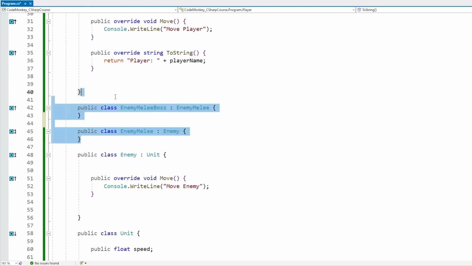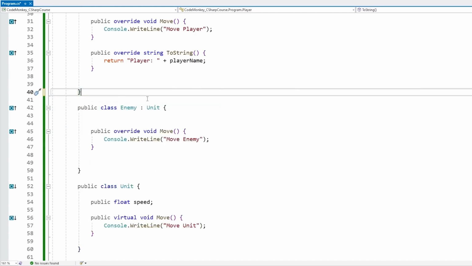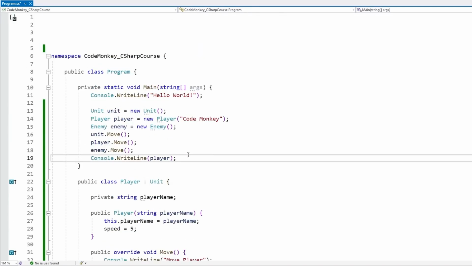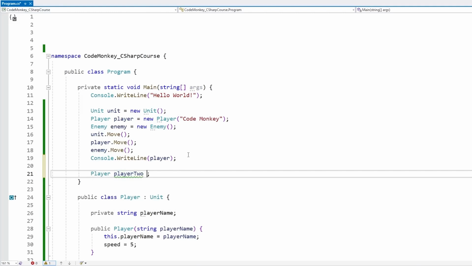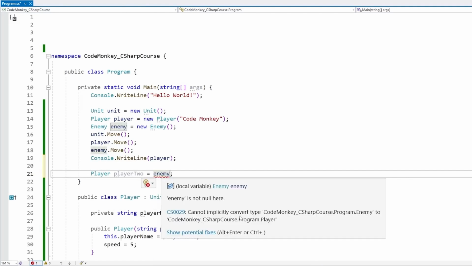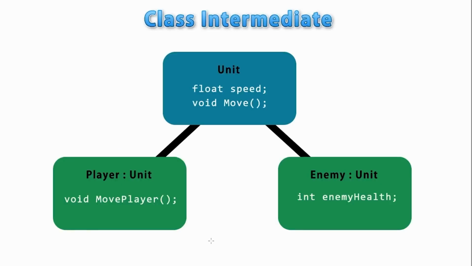One extremely crucial thing that is not related specifically to just inheritance is the concept of polymorphism. This is how you can treat an object as a different type of the object as long as those types are related. So for example, up here, if we define a field of type player, and we can assign this to the player that we created. Yep, this does work. However, we cannot assign our enemy object over here. That is because you cannot implicitly convert our enemy into a player. Because again, going back to the diagram, even though they share the same base class, they by themselves are two completely separate types.